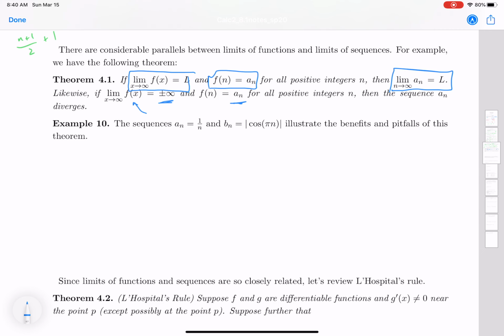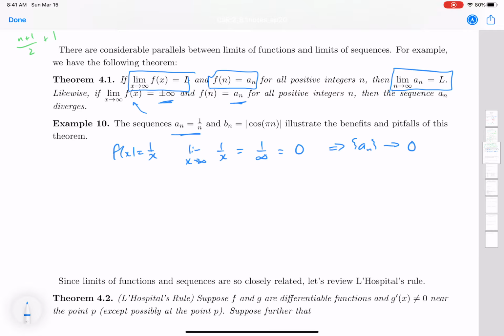It's also going to go to either infinity or negative infinity. So the sequence a sub n equals 1 over n, if I look at that as a function, f of x equals 1 over x, and I take the limit as x goes to infinity of 1 over x, that's just going to be like 1 over infinity. That's 1 divided by a huge number, which is just going to give us a limit of 0. Then that implies that our sequence a sub n converges to 0.